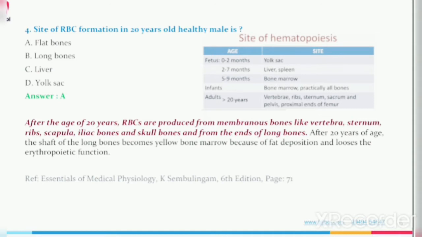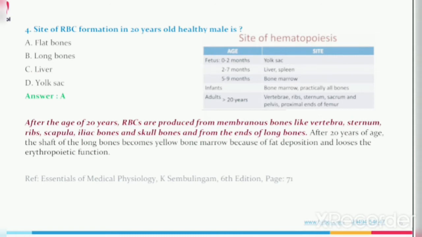The site of hematopoiesis according to age: in the fetus from 0 to 2 months, the site is the yolk sac. From 2 to 7 months, the site is liver and spleen. From 5 to 9 months, the site is bone marrow.